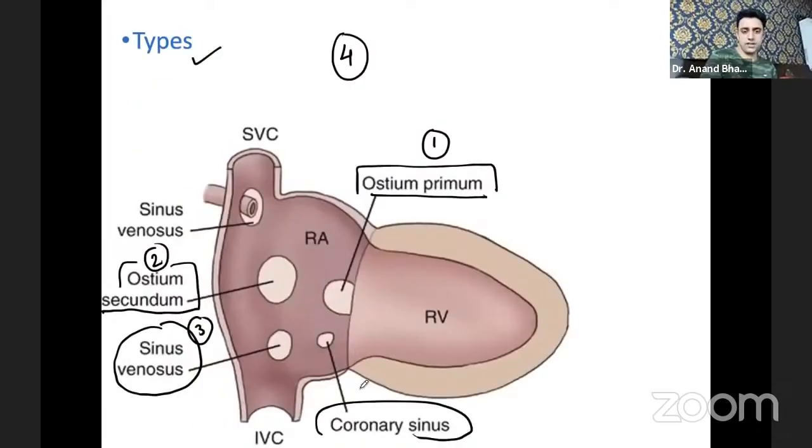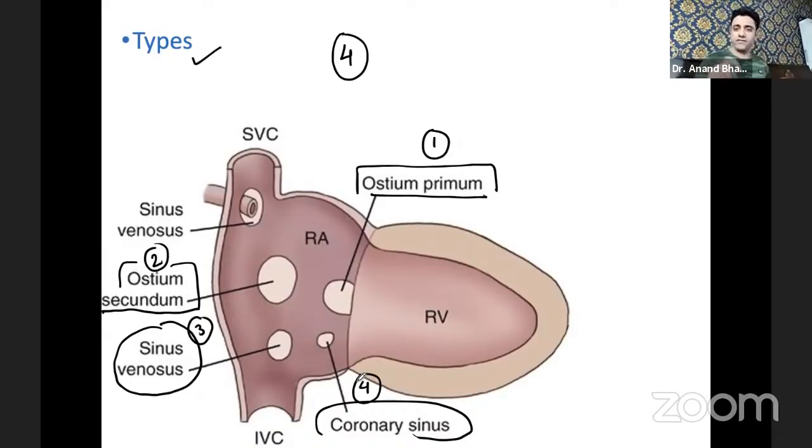At least for this theory topic, you need to know the names. So we have ostium primum, ostium secundum, sinus venosus, and coronary sinus. I hope you are able to get what I'm trying to say.